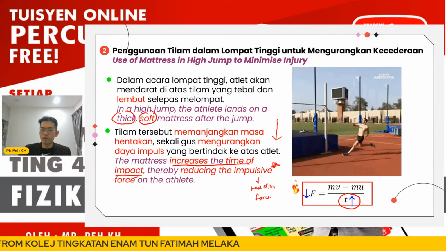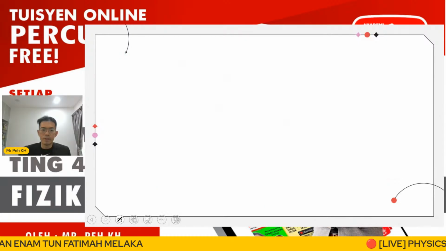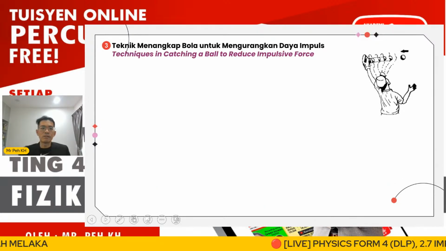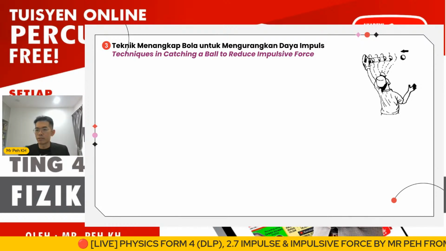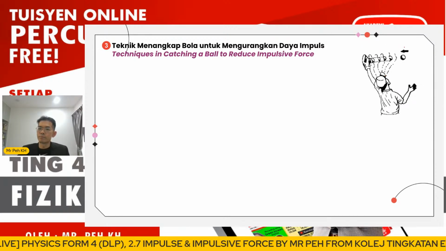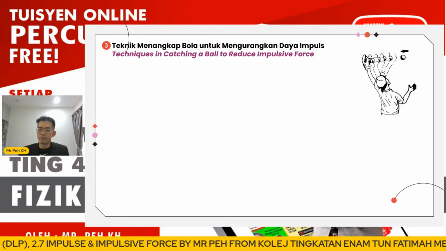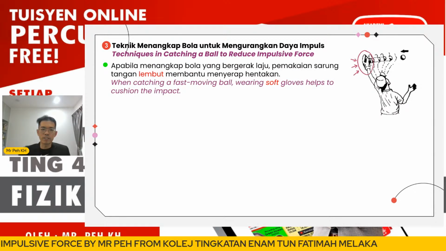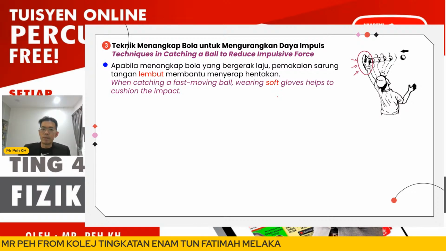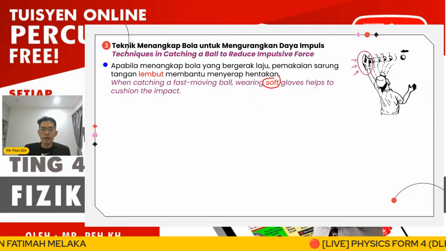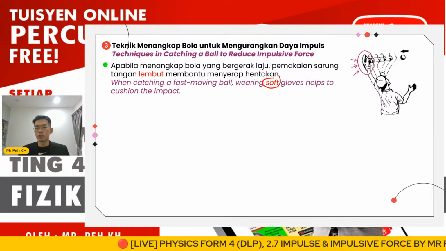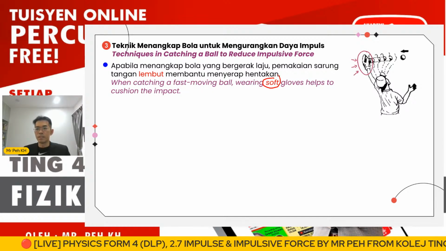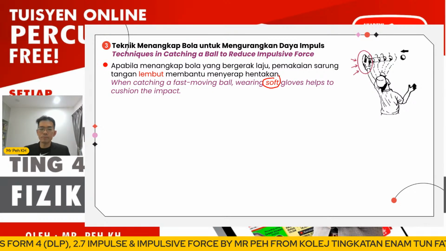Okay, which is a reaction force when the athlete has landed. The next technique we are going to discuss is the technique in catching a ball to reduce impulsive force. You can again look at the picture on the right side. First, when catching a fast moving ball, the player is advised to wear a soft glove to help cushion the impact. So that means the soft glove can absorb the impact from the ball.